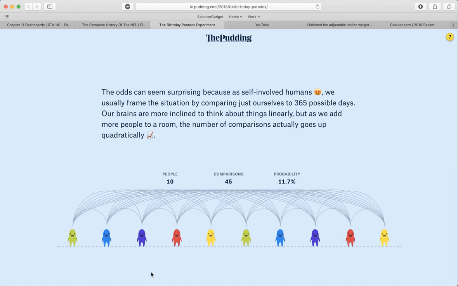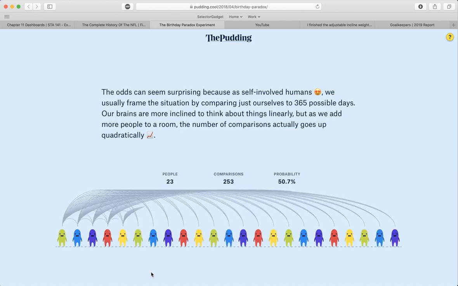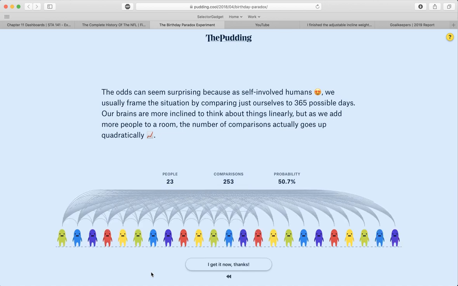And now you can start to see that even though the number of people in the room is still pretty small with 23, we actually have 253 different comparisons to be able to say this person versus this person, do they have the same birthday? This person versus this, do they have?